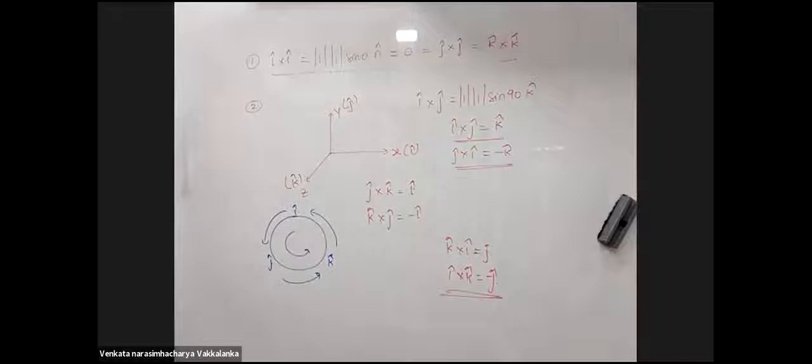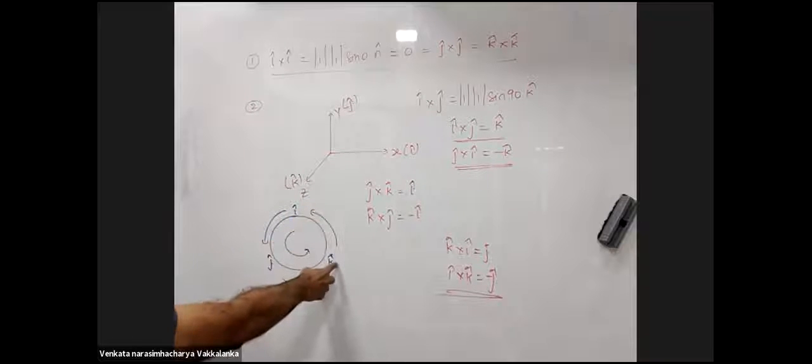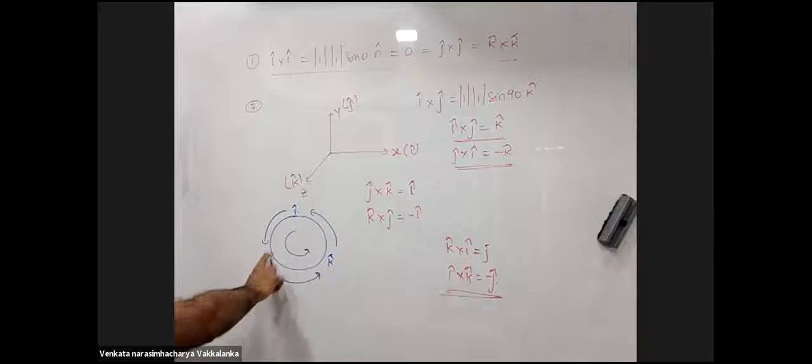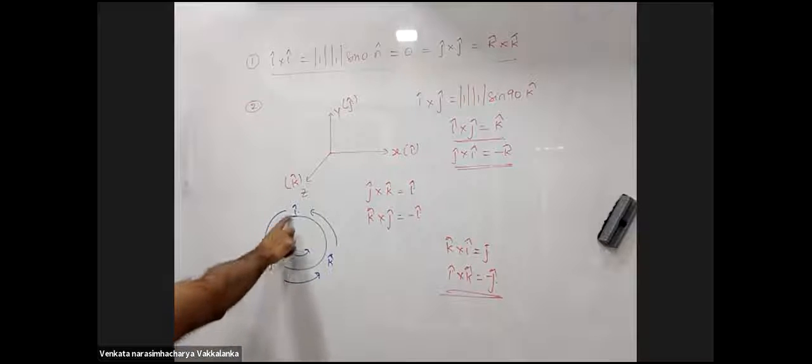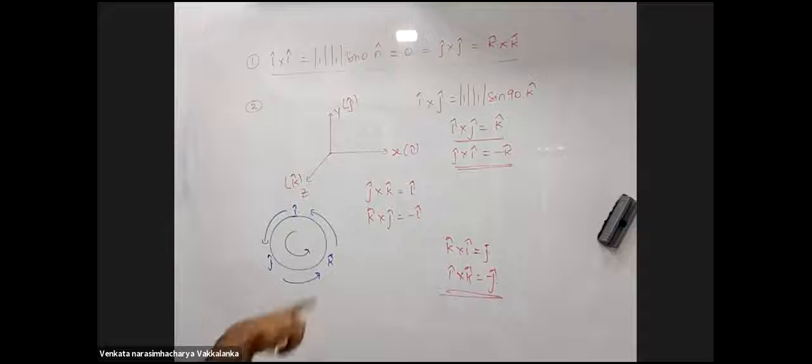Sir, so the same rule will apply for clockwise, just we need to give minus, right? I'll have to keep moving in anti-clockwise direction for positive value. If I reverse my direction, it will be the third with the negative sign. i cross k will be minus j. k cross j will be minus i. Till when you are moving in anti-clockwise direction, it is positive. You go in clockwise direction, it will be negative. Yes, sir.